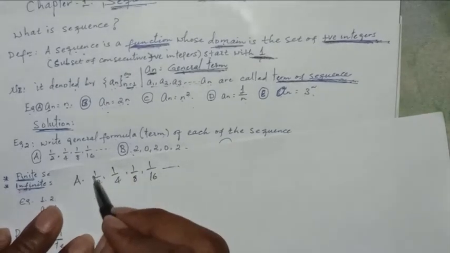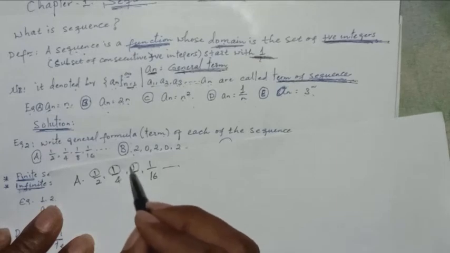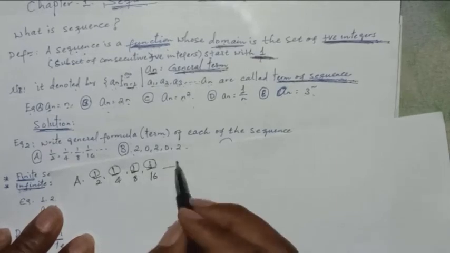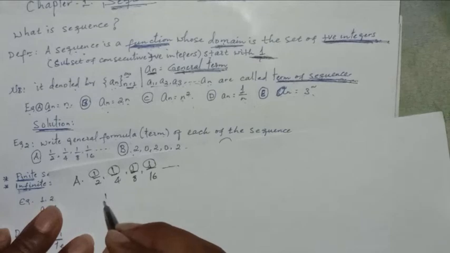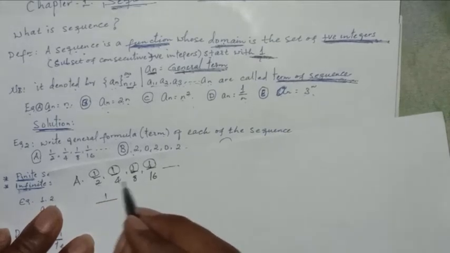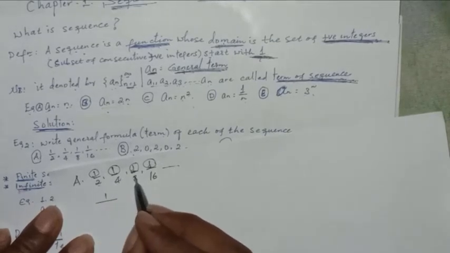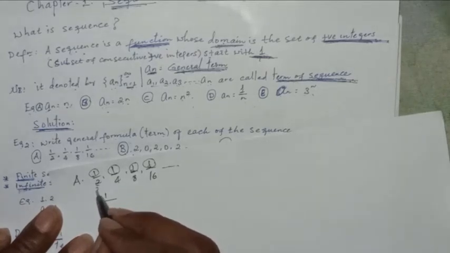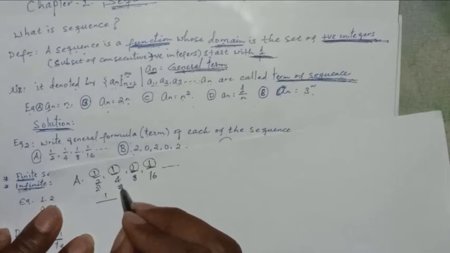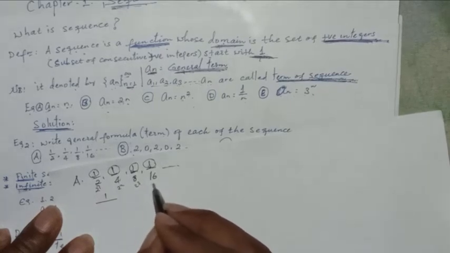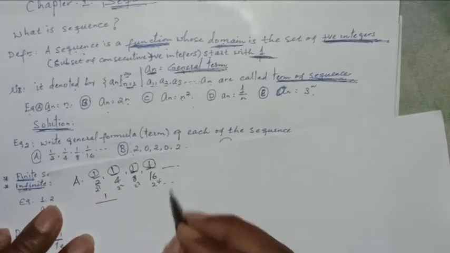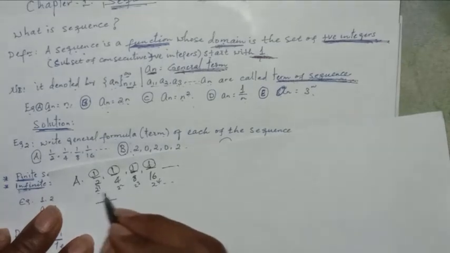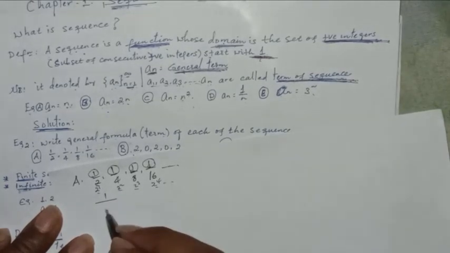So 1 is constant for all terms. So this one is constant. How to relate those of term 2, 4, 8, 16? So simply 2 means 2 to the power of 1. This is 2 to the power of 2. This is 2 to the power of 3. This is 2 to the power of 4. Continue. So again 2 is common.